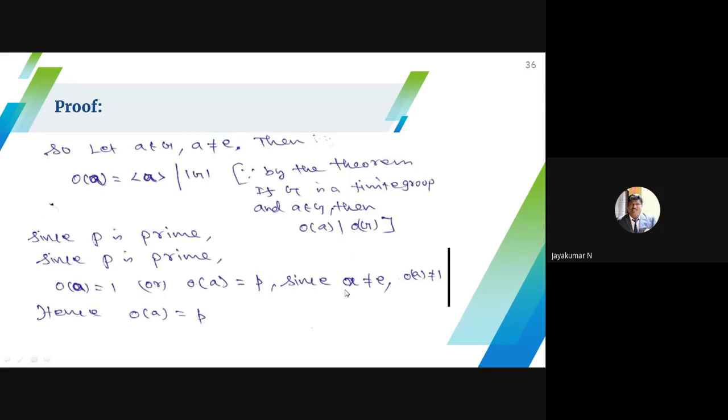Since A is a non-identity element, only the identity element has the power 1: E power 1 is E. Only the identity element has E power 1 representing E. If you choose any other element, that element power 1 cannot represent E. We already chose A not equal to E, so the order of A equal to 1 is not possible. The only possible order of A is P. So hence the order of A is P.